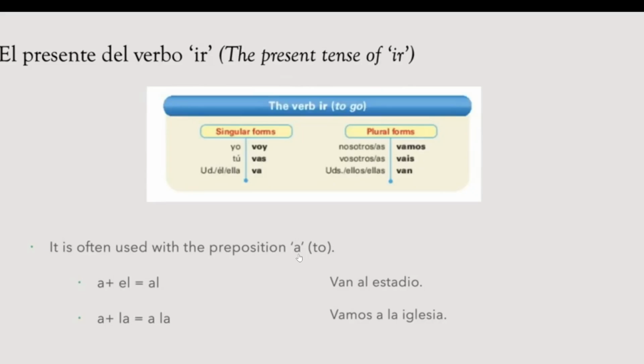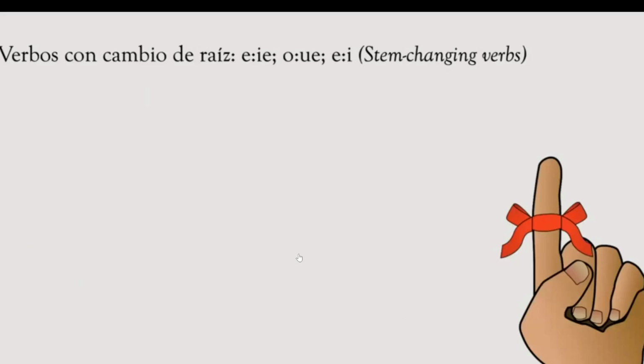Okay. The next part is the verbos con cambio de raíz. These are stem changing verbs that you need to learn in this lesson. There are certain verbs that, when we conjugate them, have stem changes from E to IE, from O to UE, and from E to I. This does not happen in all verbs, but we need to memorize the verbs where this change takes place.